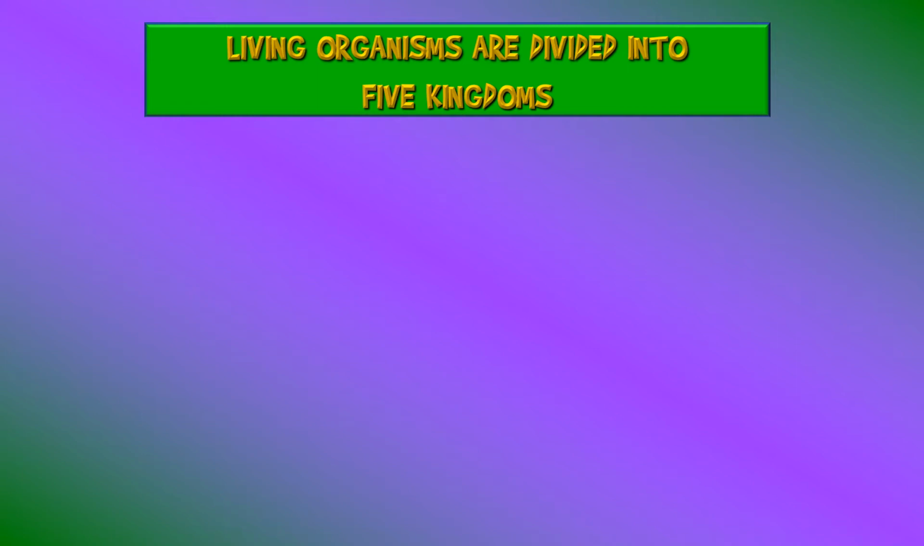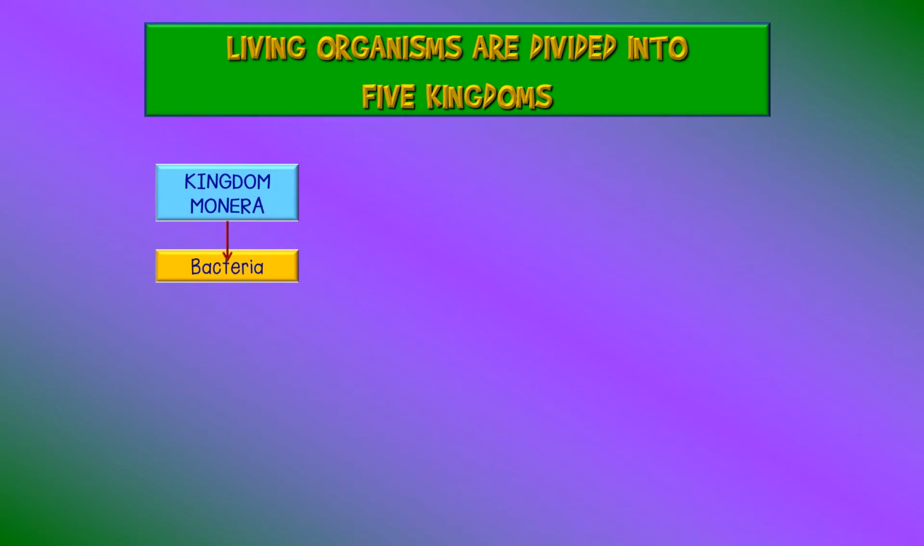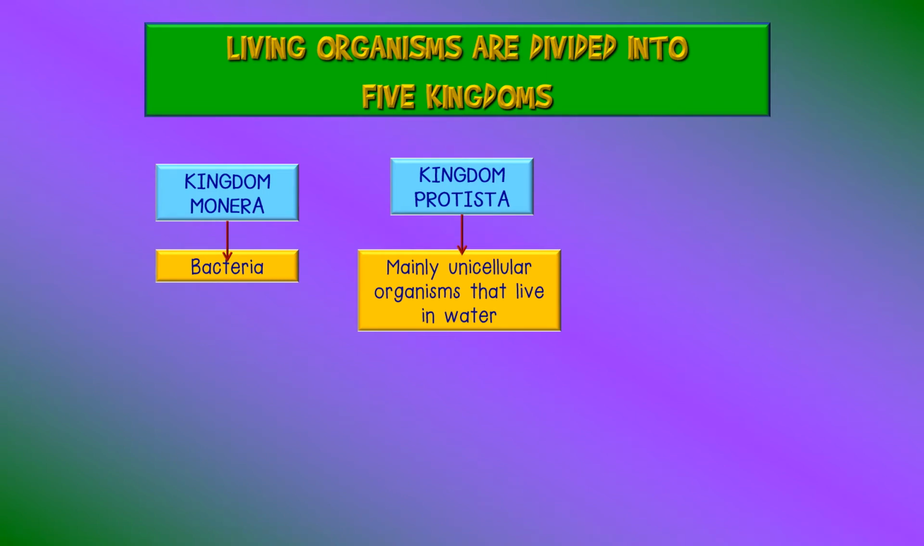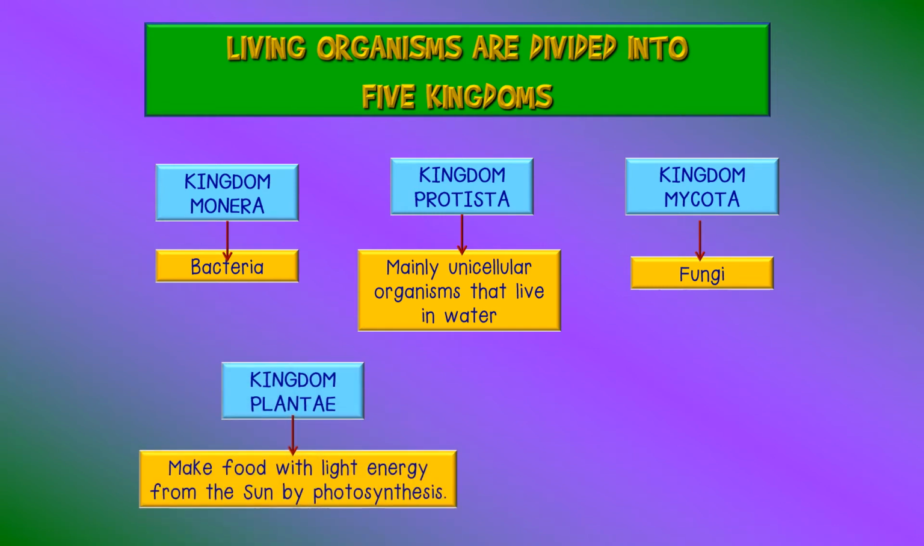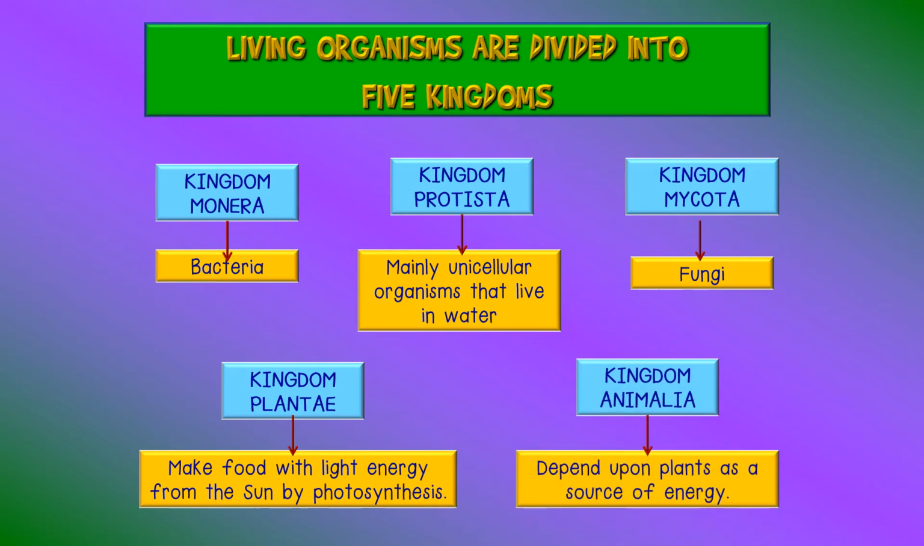Living organisms have been divided into 5 kingdoms. These 5 kingdoms are Kingdom Monera, which are all unicellular and are all the bacteria. Kingdom Protista, which are mostly unicellular organisms that most often live in water. Kingdom Mycota consists of the fungi. Kingdom Plantae are all the plants. And Kingdom Animalia, which are all the animals.